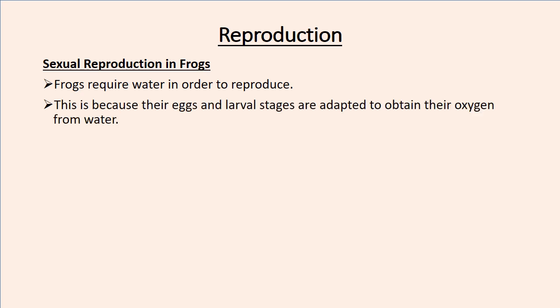So we're going to start with frogs. Frogs require water in order to reproduce. This is because their eggs and larval stages are adapted to obtaining their oxygen from water. So if the eggs and larval stages of a frog are outside water, they are not designed to get oxygen from air, but to get absorbed oxygen from water. So they cannot survive. They are supposed to be in water for them to survive.